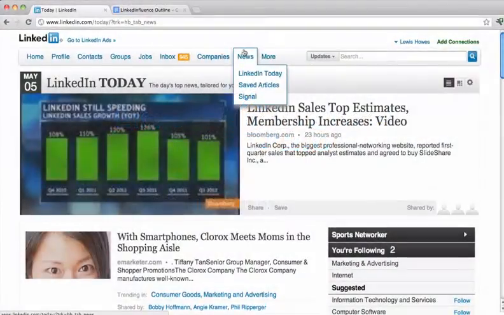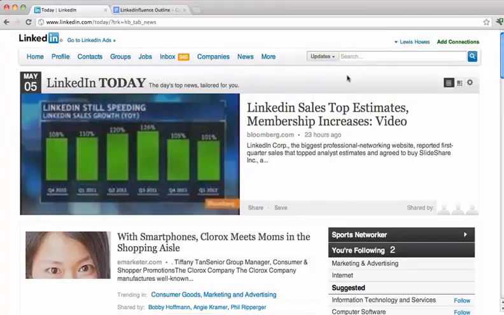This is a pretty cool section. It's the news section. So if you click on the news tab up here, you can see this is the new LinkedIn Today. I really like LinkedIn Today because it's helping drive a lot of traffic to websites and to articles that are good. They're featuring articles that are being shared a lot on LinkedIn. So they're featuring those articles on this LinkedIn Today section.